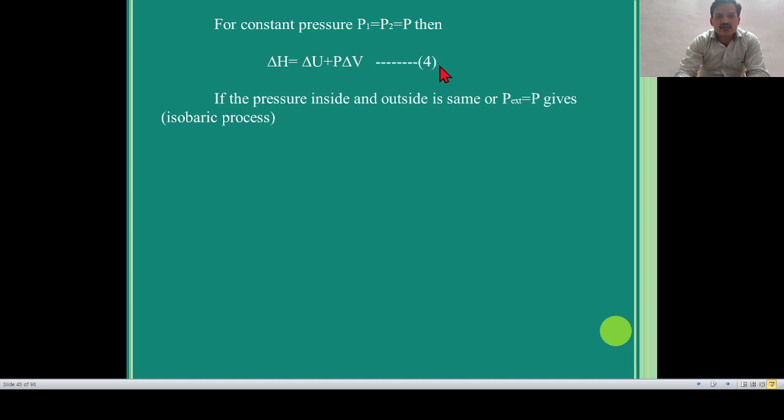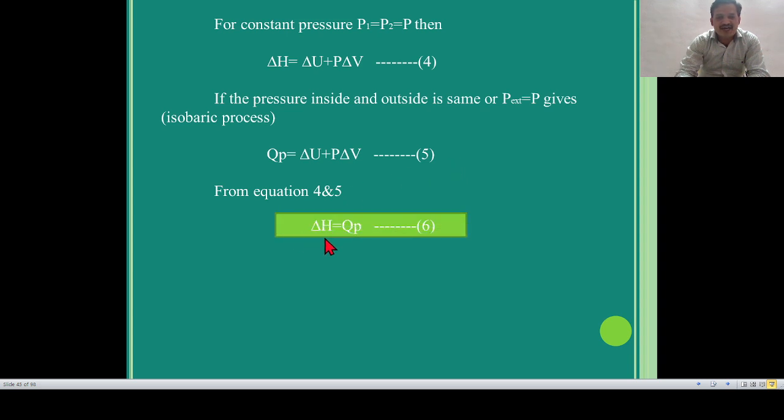So if the pressure inside and outside is the same, or external pressure PEX is equal to P, it gives isobaric process. So QP is equal to delta U plus P delta V. I am writing here in a simple way from equation 4 and equation 5.